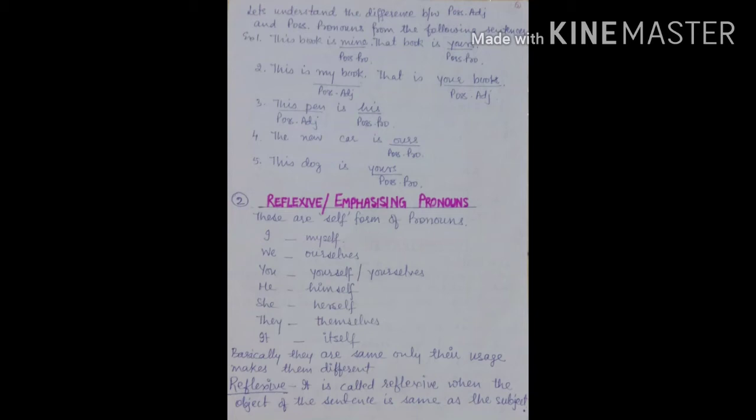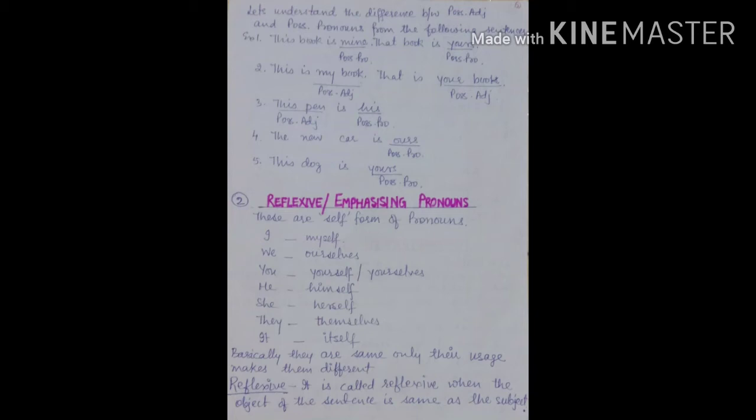This is my book. It is possessive adjective. My, possessive, used with a noun. That is your book. Here your book is also possessive adjective. Next is, this pen is his. His here is possessive pronoun. The new car is ours. Ours is possessive pronoun. This dog is yours.